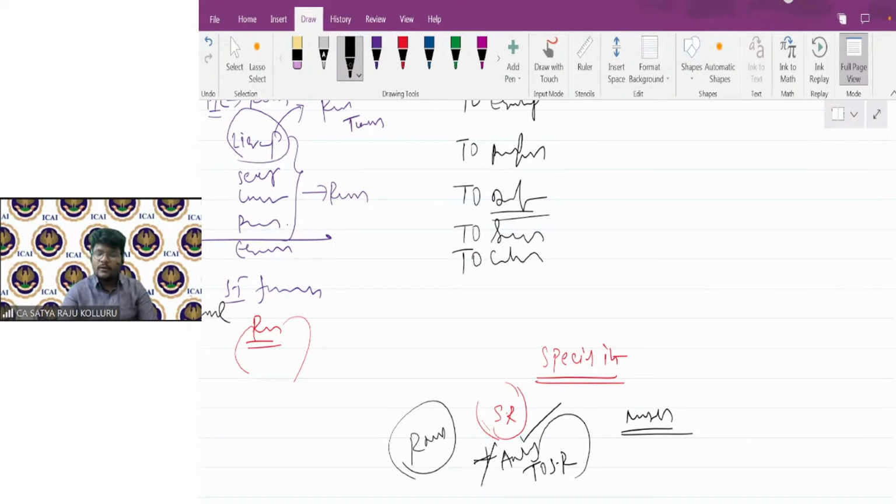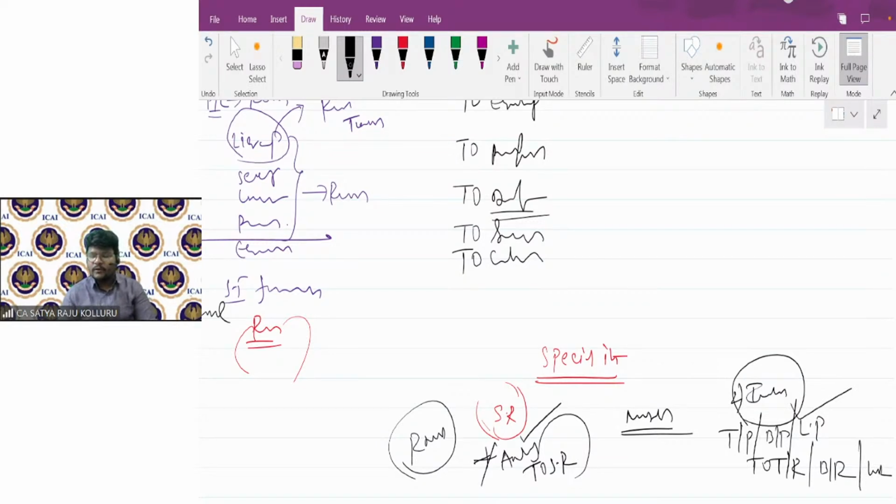Next, one more special entry I told you, that is intercompany owings. Whenever an intercompany owing situation is there between the purchasing company and the selling company, you need to pass the following entry, that is trade payable account Dr. to trade receivable account. You need to eliminate the respective liability as well as the respective asset. If it is related to bills payable, that is bills payable to bills receivable. If it is related to loan payable to loan receivable, something like that, you need to eliminate the intercompany owings.